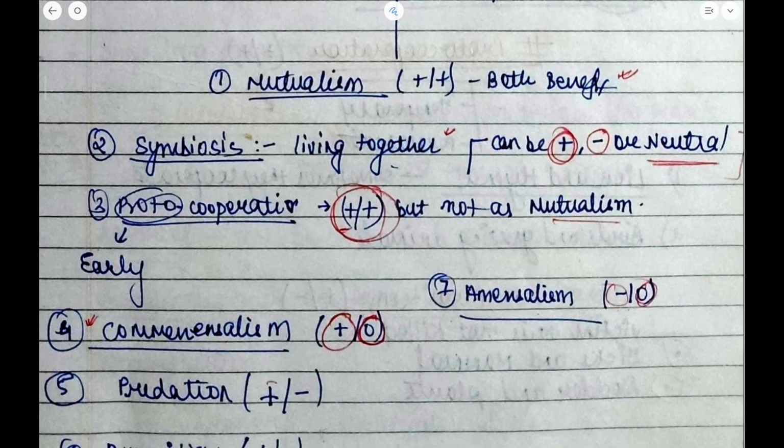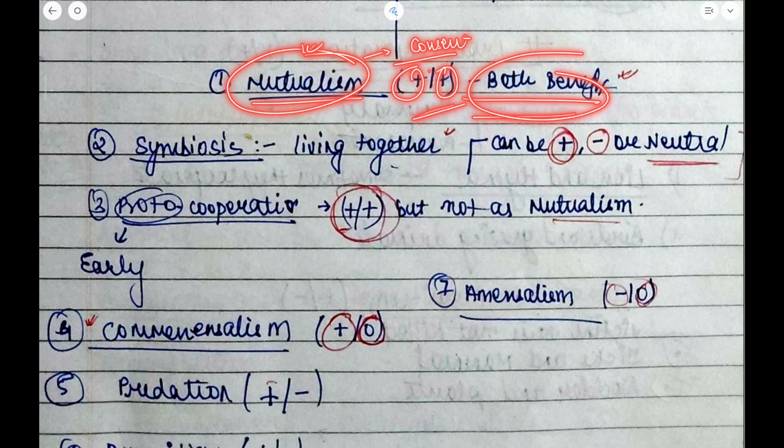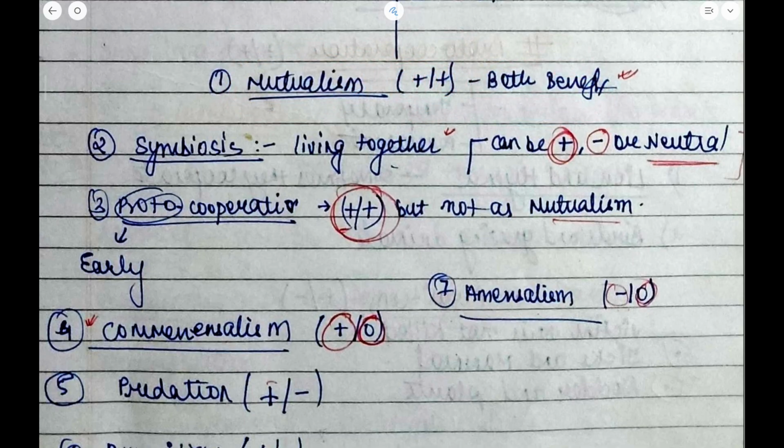Now let us talk about the types of interactions that are there. The first interaction that I want to talk about is mutualism. In mutualism, both benefit. Mutual means consent. It means that both get benefited. Now, what is symbiosis? Symbiosis means living together.